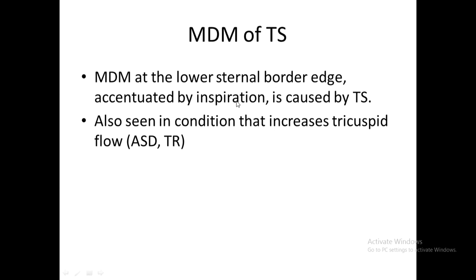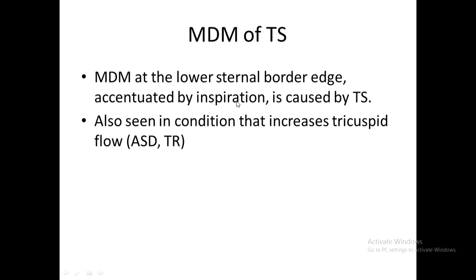So how will you differentiate the MS murmur from the TS murmur? The MS murmur will be at the apex, and it is louder or gets accentuated when you make the patient lie on the left lateral side, or with little exercise, or hand grip. A little hand grip, squeezing, it may increase the sound of the murmur.